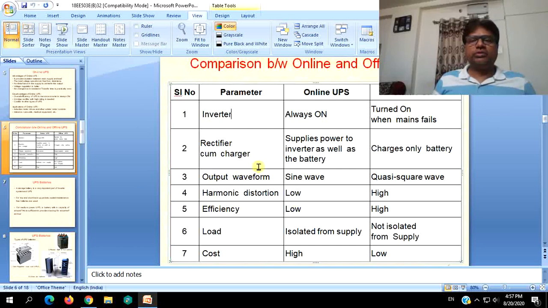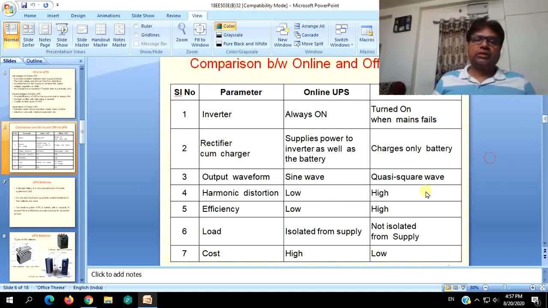Rectifier cum charger unit or charge control unit. It supplies power to the inverter as well as the battery in case of online UPS. In case of offline, this rectifier cum charger will be charging only the battery. But in this case, it is supplying power to the inverter as well as the battery. That is why the rating of the rectifier unit is more.